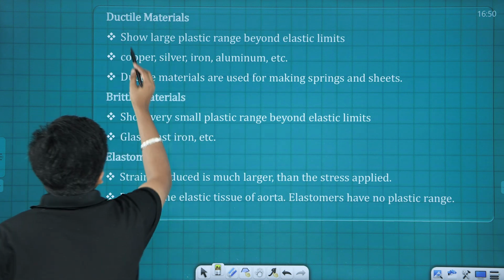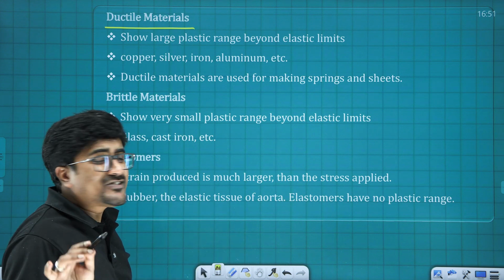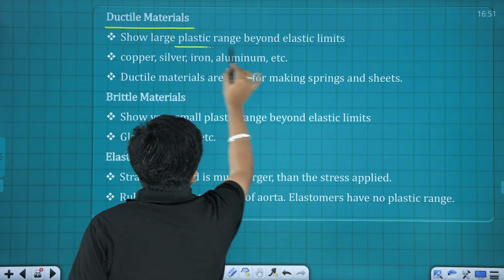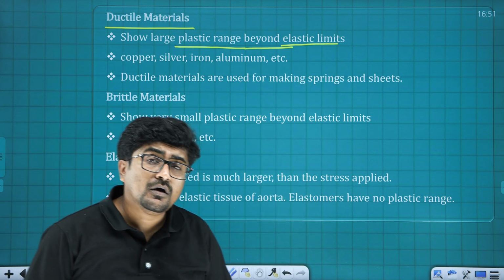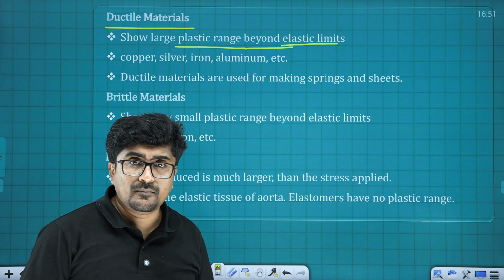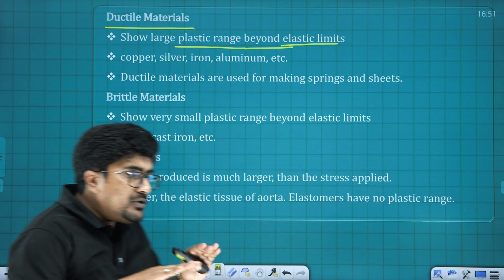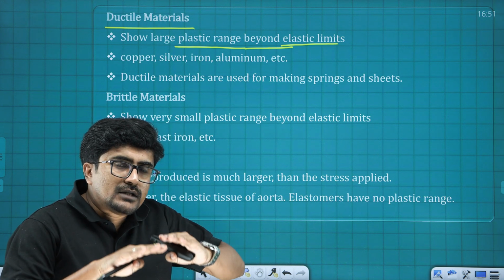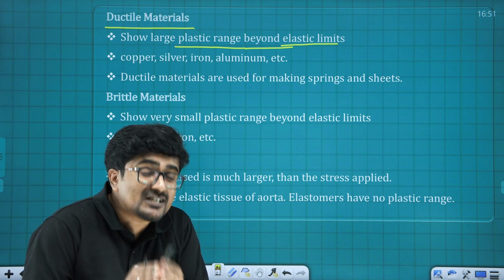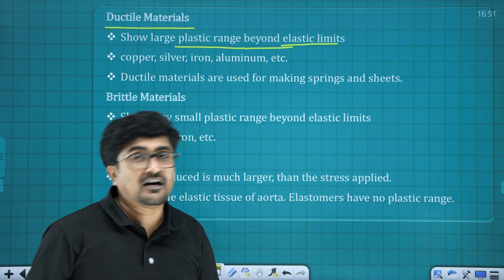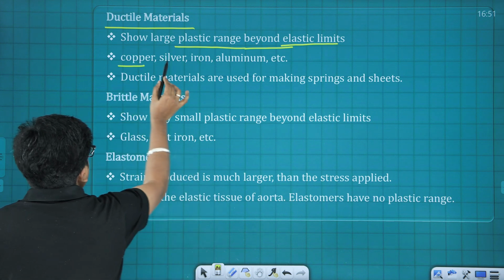First one is, what is ductile material? Here it shows a large plastic range beyond the elastic limit. That means if you apply a force beyond the elastic limit, this shows a large plastic range. That means the possibilities of deformation of this particular material are very large. The second one, now there itself we can discuss what?